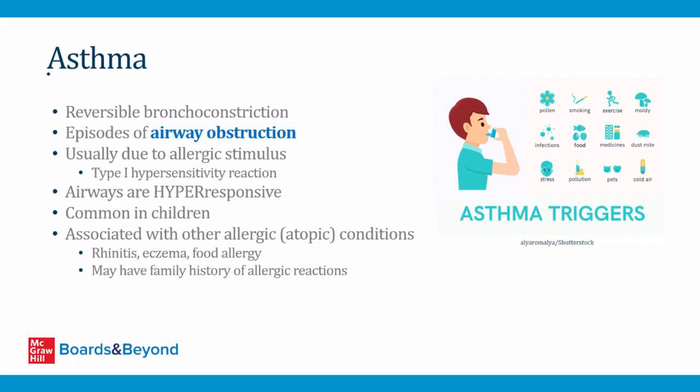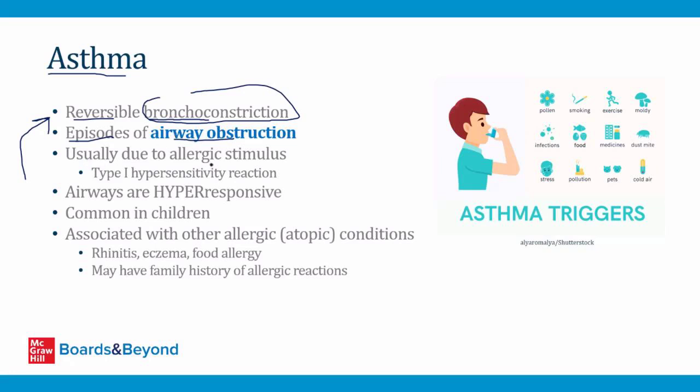Let's start by talking about asthma, which is a pulmonary condition caused by reversible bronchoconstriction. What happens in people who have asthma is they develop episodes where their bronchioles constrict, and this leads to airway obstruction and all the clinical features you can see in obstructive lung disease. But importantly, the episodes are reversible, and after they pass, patients can feel well in between episodes.